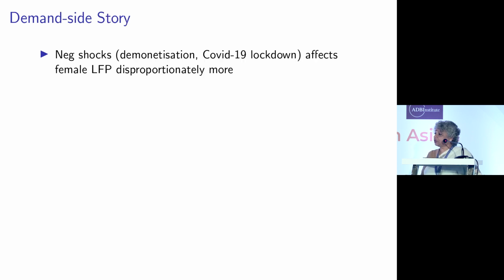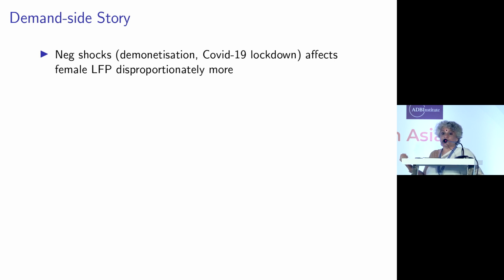And in this, we also actually look at demonetization, because the data set that we have covers the period of demonetization. Demonetization led to a decline in employment both for men and for women, but the decline in employment for women was 2 percentage points greater compared to men. So when there is an external shock, women suffer disproportionately more.